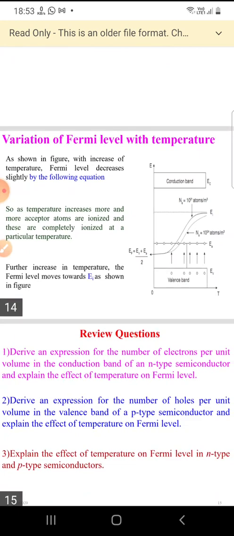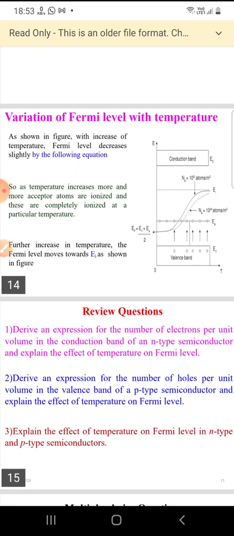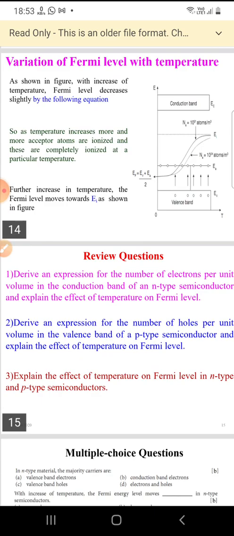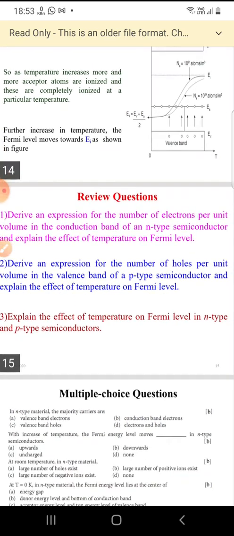Next, variation of Fermi energy level with temperature. Fermi energy level decreases slightly by the following equation. As the temperature increases more and more, the acceptor atoms are ionized, and these are completely ionized at a particular temperature. So with further increase in temperature, the Fermi energy level moves towards Ei as shown in the figure.